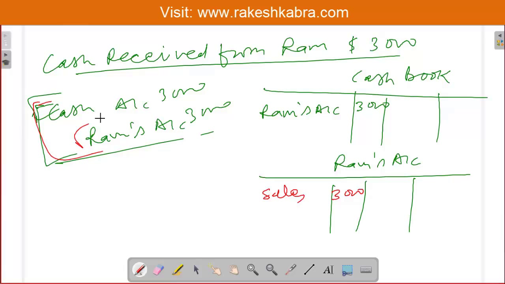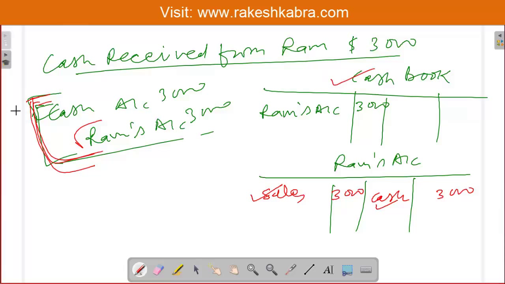So in this transaction, see Ram's account is credited, isn't it? So on its credit side I will put the 3000 and then I will write the name of the opposite account, that is cash. So first transaction, sold goods, and now we are getting money. Now if you see, this transaction is completely recorded.